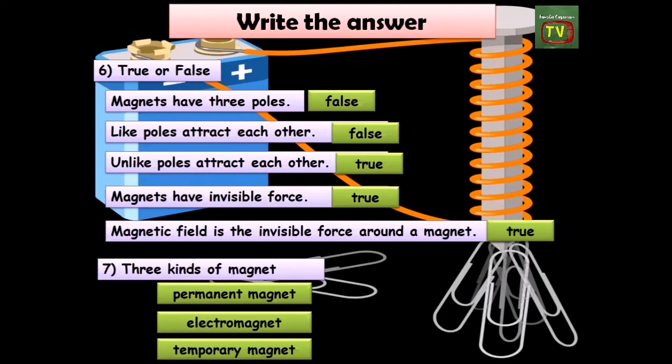Like poles attract each other, that is false. It should be repel. Unlike poles attract each other, true. Magnets have invisible force, that is true. Magnetic field is the invisible force around a magnet, that is also true. What are the 3 kinds of magnet? Permanent magnet, electromagnet, and temporary magnet.